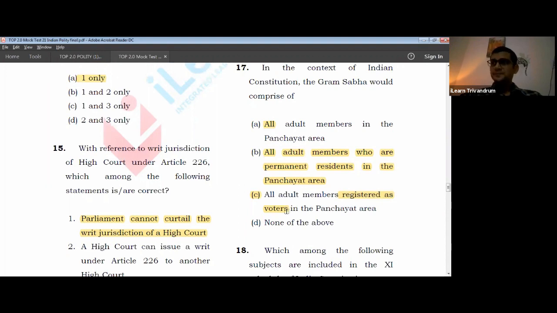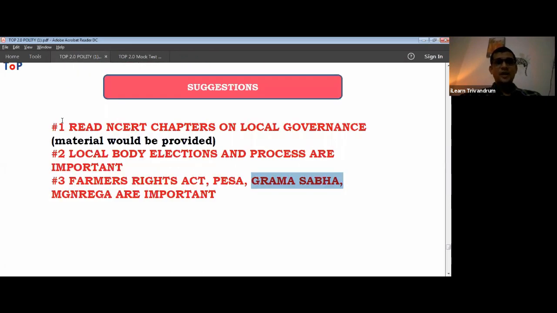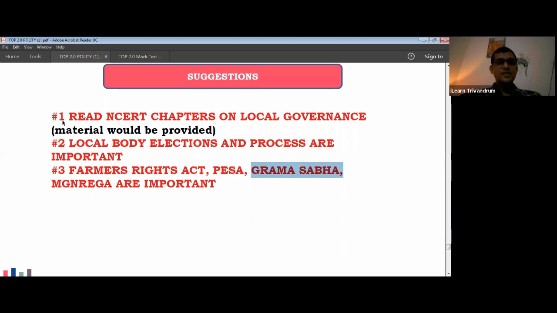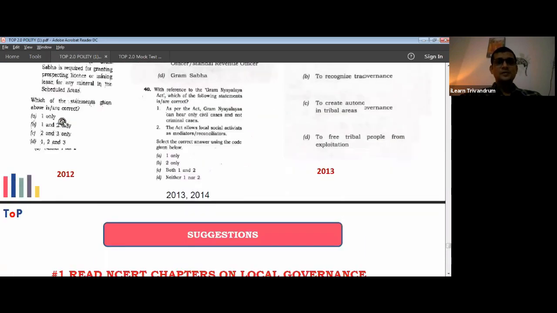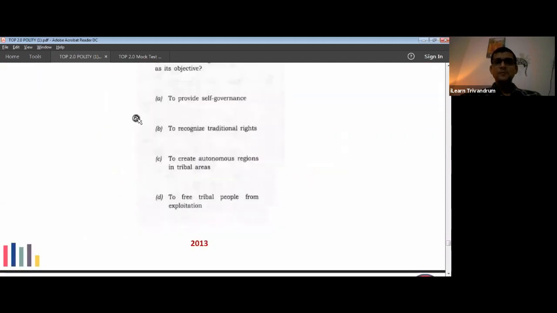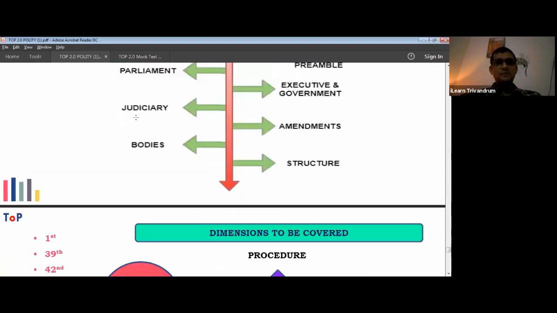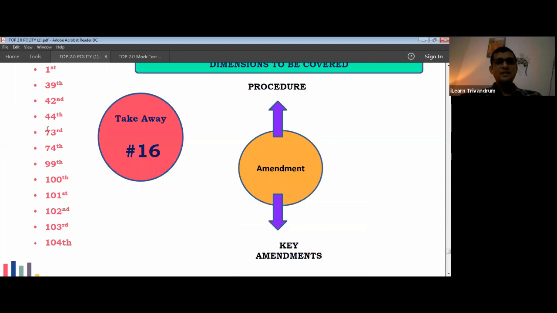18th question. Which among the following are included in the 11th schedule of Indian Constitution? Again, if we look into our discussion, I have mentioned the importance of studying the provisions associated with this particular area, the local bodies. Secondly, in amendments, I have mentioned that we should be looking into the 73rd and 74th amendment, under which 11th and 12th schedule was added.